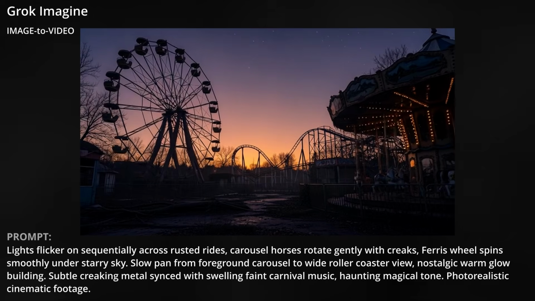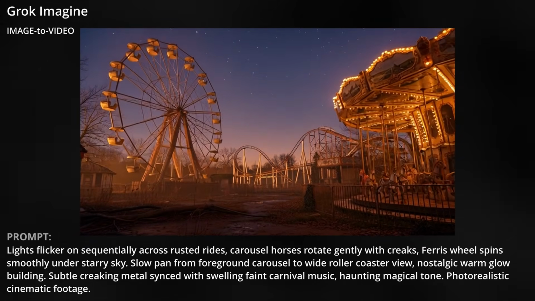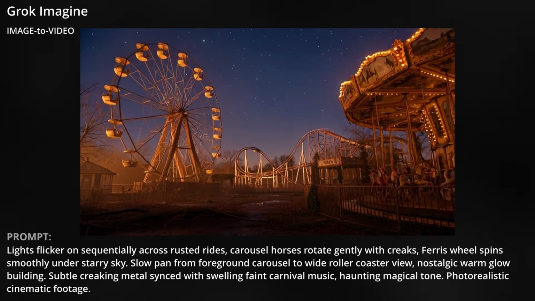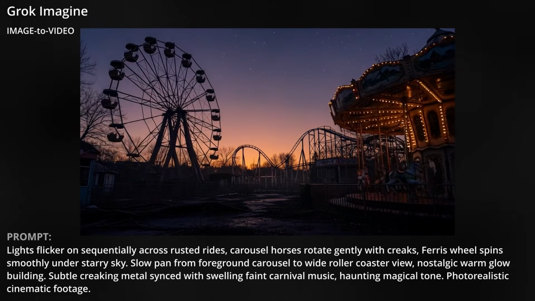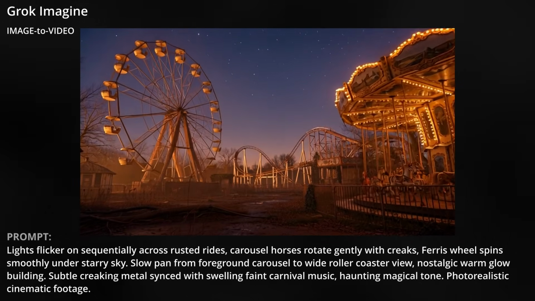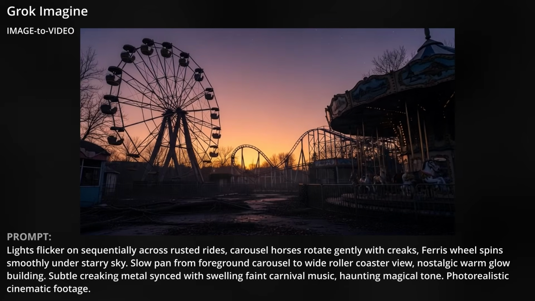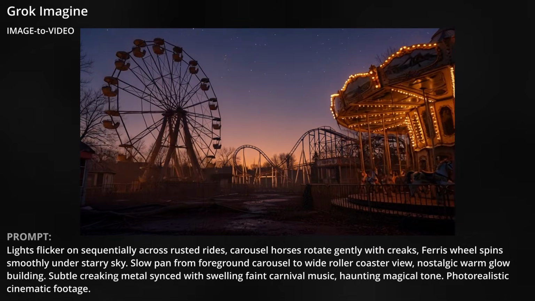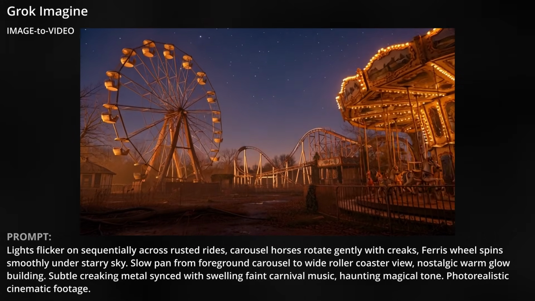The lights didn't flicker on sequentially like the prompt called for. The lights on the carousel just came on slowly, and there's a light casting on the Ferris wheel from somewhere, but no lights attached to it. In the background, the rungs and rails on the roller coaster shouldn't be moving, but they are, and I guess those are supposed to be the cars on the roller coaster that are blurring in and out of the scene.